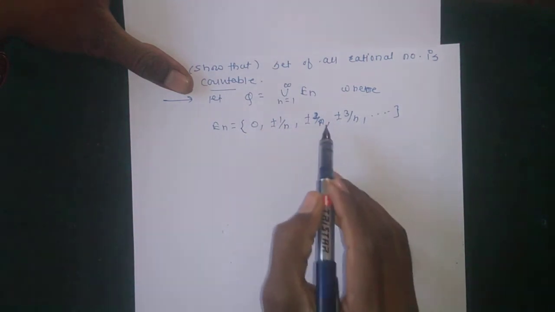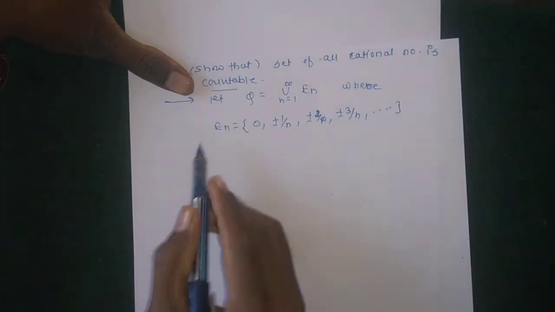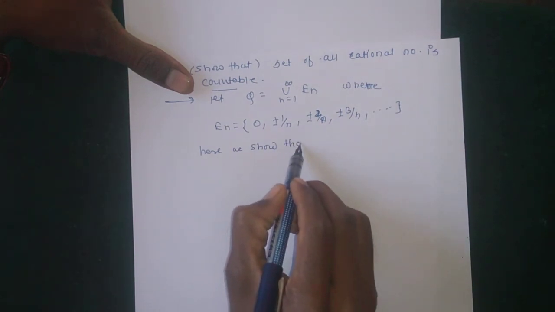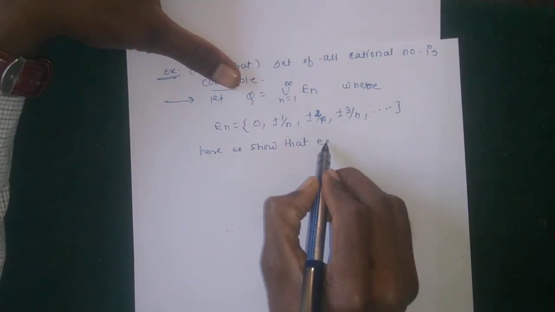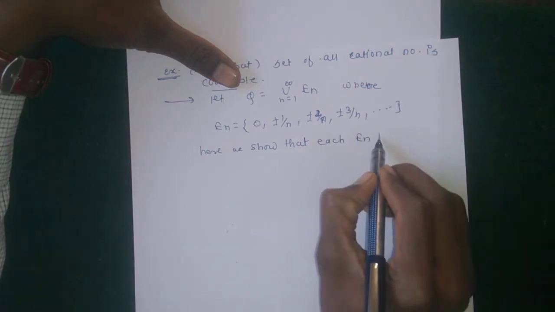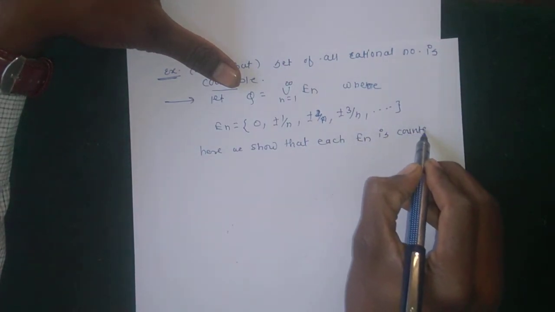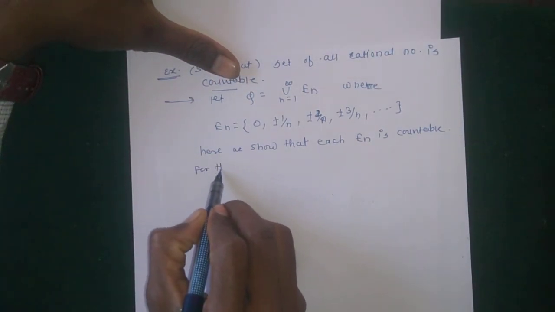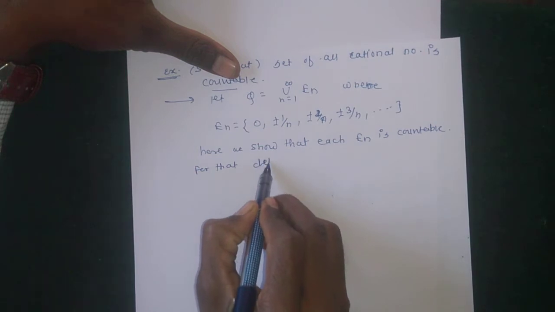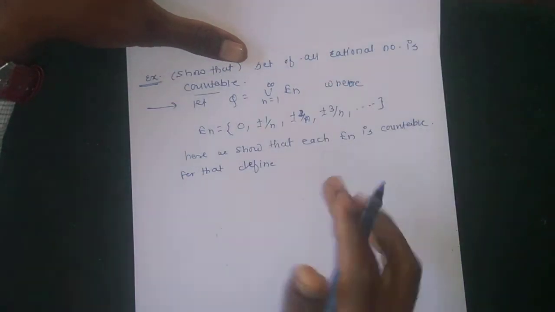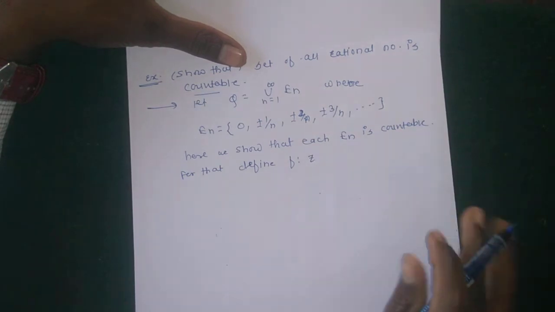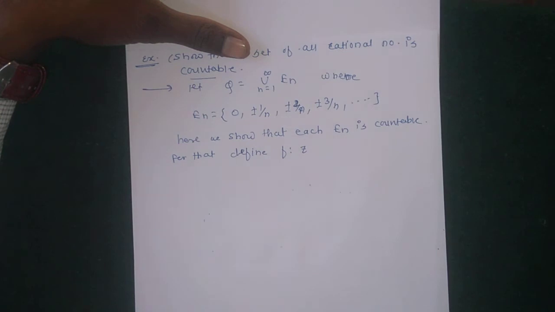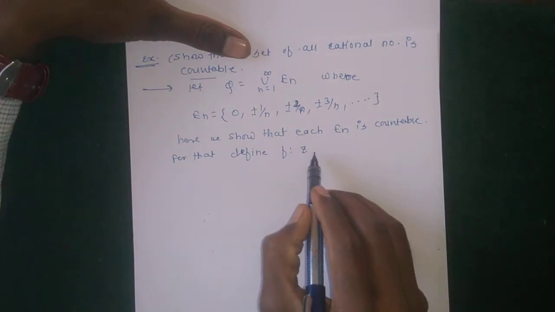So here we show that each En is countable. For that, define a map F from the set of integers Z to En. The set of integers Z is a countable set, and its proof was also seen in the previous lecture.